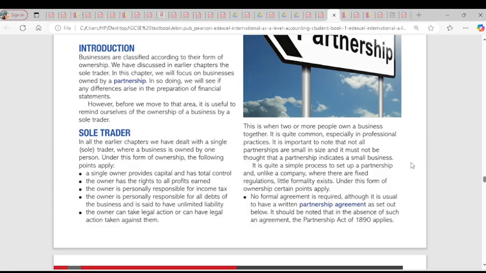A single owner provides the capital. Because it's a sole trader, the owner of the business will provide mainly the amount of money needed for the business. The owner has rights to all profits earned. Because he or she has put a lot of money into the business, the return on the investment is solely for that owner. The owner pays income tax, unlike limited companies, which pay corporation tax. So sole traders pay income tax, just like individuals. Clear?